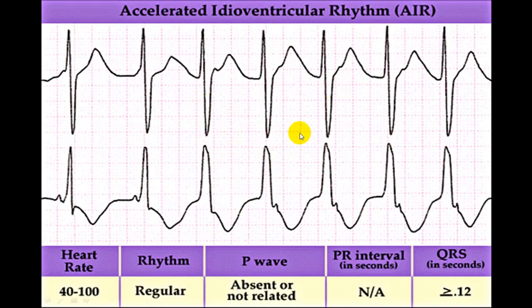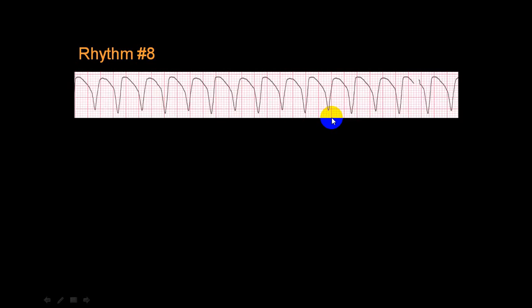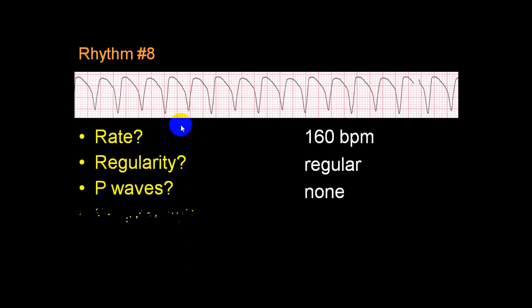But there is no P wave before QRS complex, and QRS complex is broad. Now if you see here, all QRS complexes are identical, all are broad, and there is no P wave before QRS complex. But if you calculate the rate, roughly it is 150. 1500 divided by 10, so it is 150. So this is ventricular tachycardia.